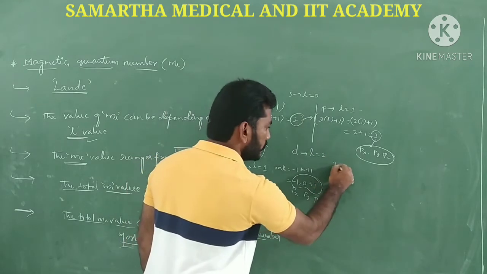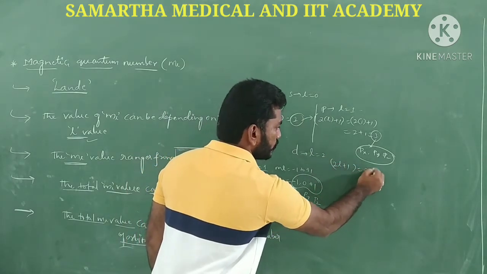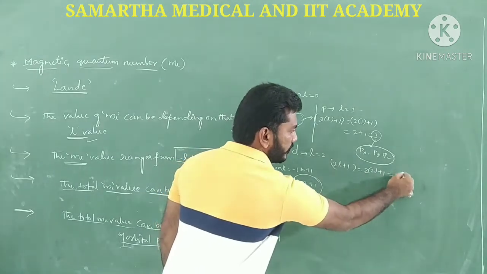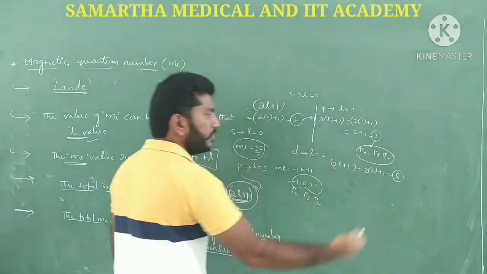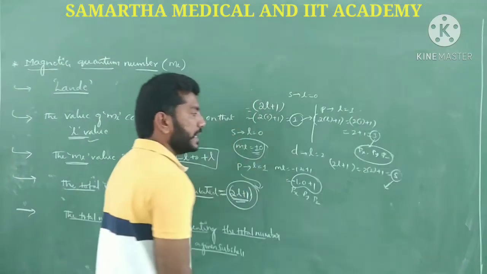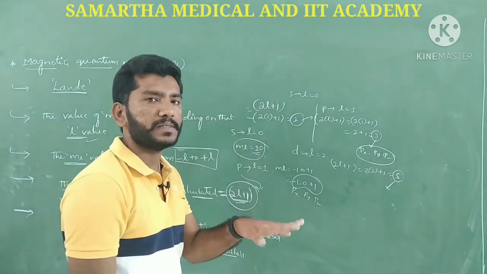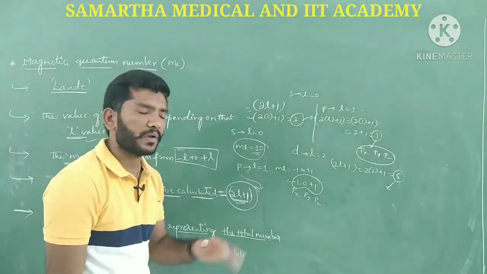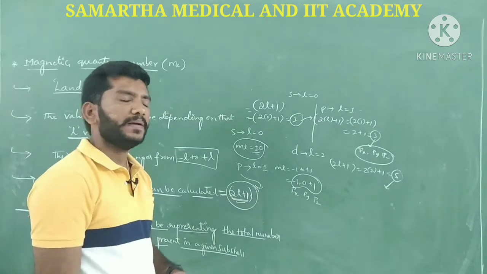Let's substitute: 2L plus 1, 2 of 2 plus 1, which equals 2 into 2, 4, plus 1, 5. So the ml values are 5, which means the d subshell has 5 orbitals: dxy, dyz, dzx, dx square minus y square and dz square.